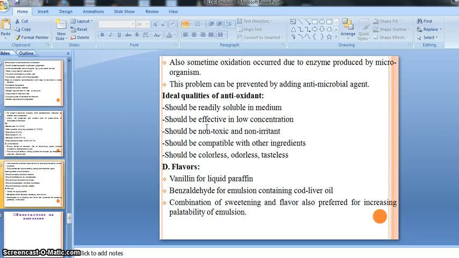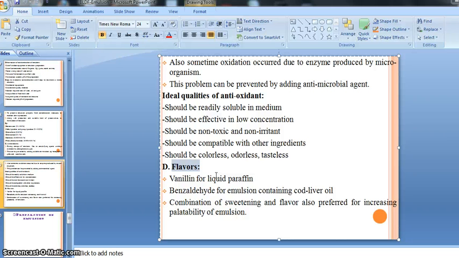Then afterward, from the formulation, the other excipient is flavor, right? Vanillin flavors, you know, flavors are also crucial for a preparation. If our active drug has an unpleasant or bitter odor, for masking this kind of bad odor we should add flavors, right?